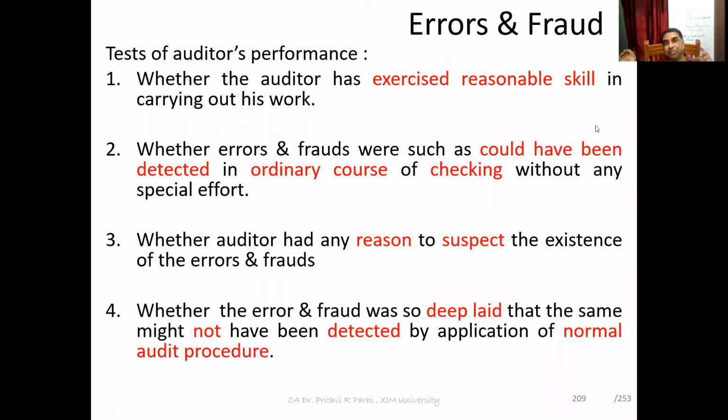No, sir. Not maybe, sir, because he should have done. No. Why no? Because you have evidence that you have taken reasonable care. Okay, fraud has been committed, and you have applied normal audit procedure. Your audit procedure is not specifically directed to detect a fraud. You have exercised normal audit procedure, and you have exercised reasonable skill and care, and you found evidence and you are satisfied. It's perfectly okay. In that situation, the auditor will not be guilty, will not be considered to be negligent.